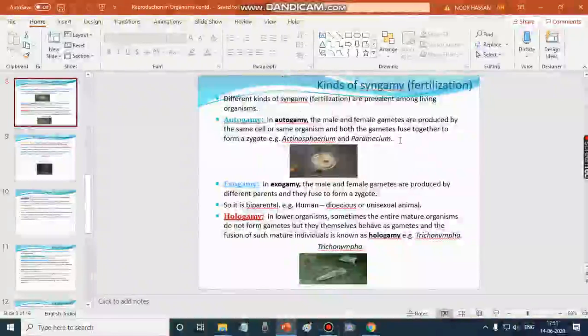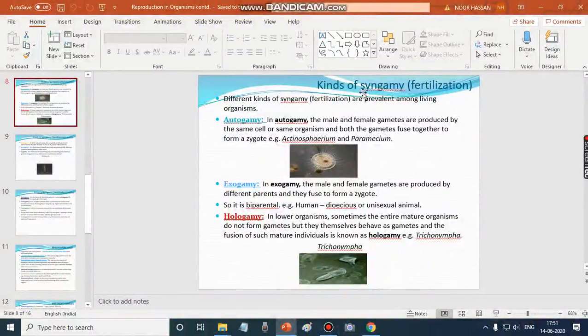So we shall discuss the different kinds of syngamy or fertilization. There are different methods of fertilization. First one is autogamy. In autogamy, the male and female gametes are produced by the same cell or the same organism, and both the gametes fuse together to form a zygote.